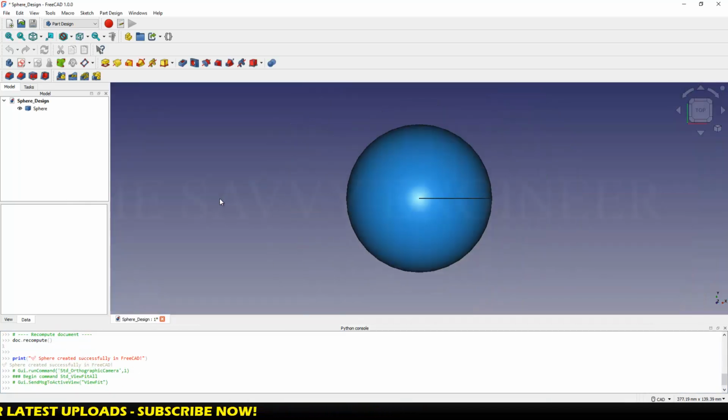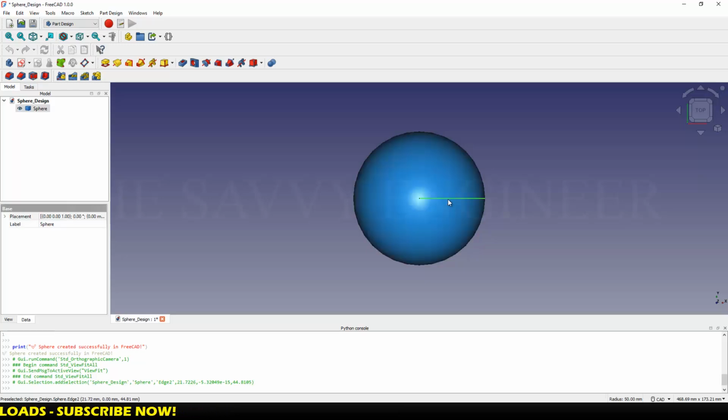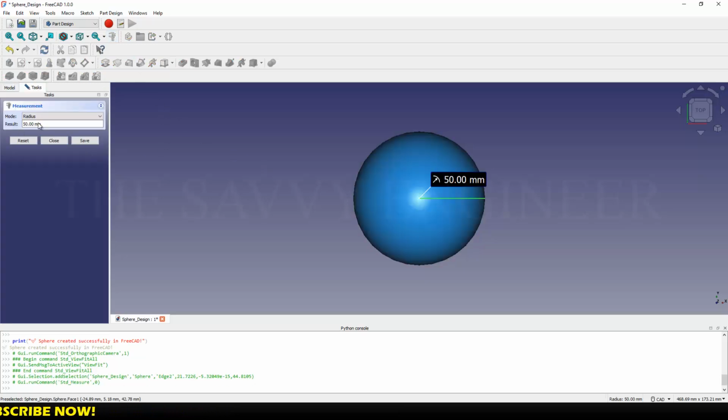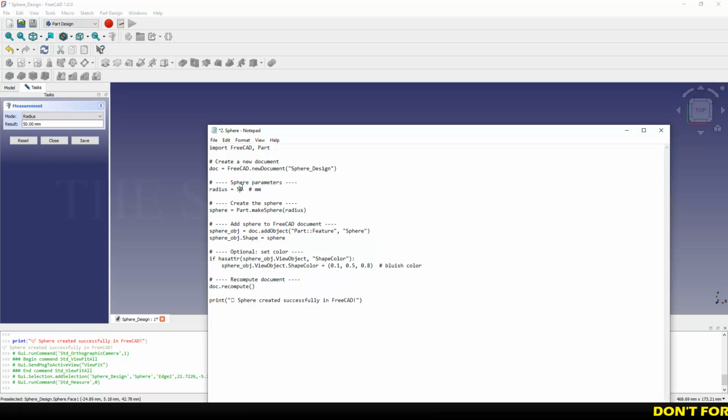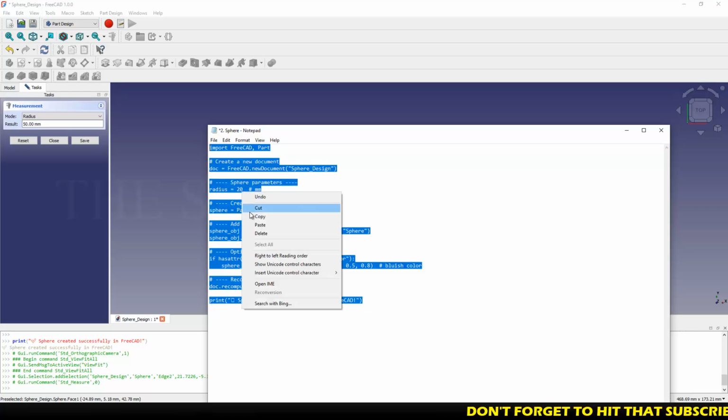Right click, fit all. Then as you can see here, this is the sphere and the radius of the sphere is 50 millimeter. You can change the radius, let's say, to 20 millimeter. Then you copy all the code, right click, copy.